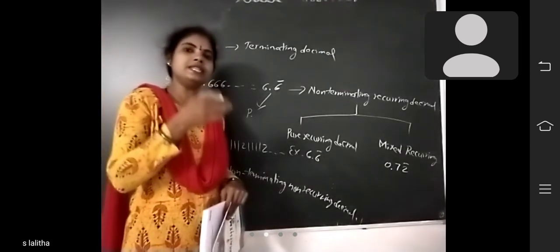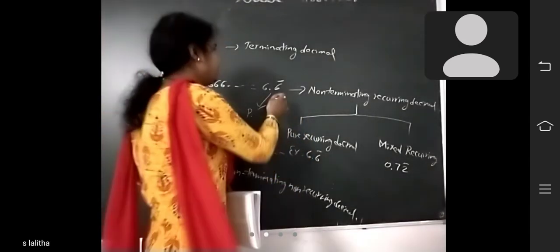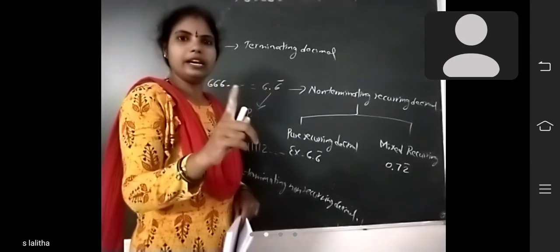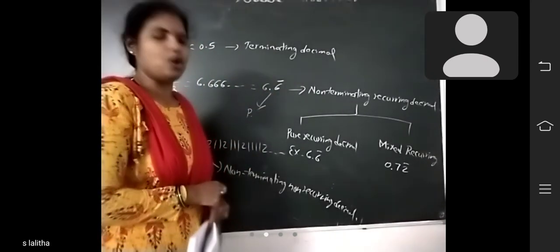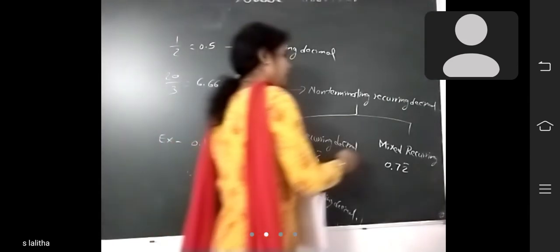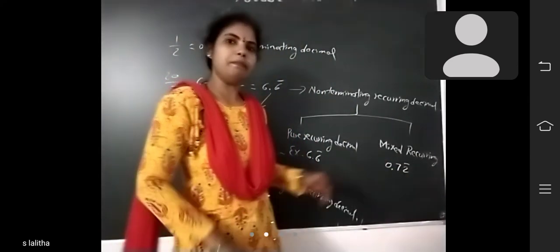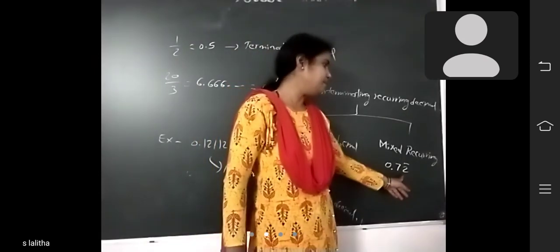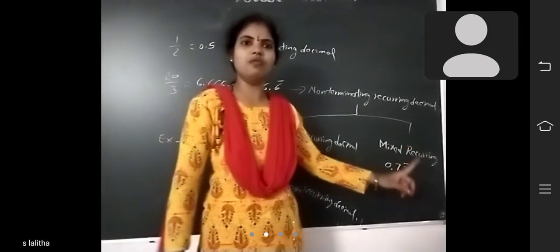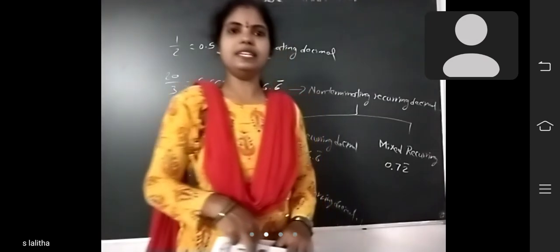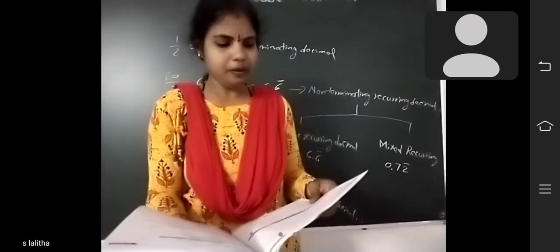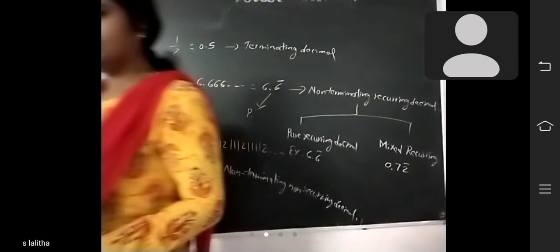How many digits are repeated here? One digit only is repeated. So that is called periodicity. Here, what is the period? 2 is the period. And what is the periodicity? How many digits are repeated? Only one digit is repeated. So 1 is the periodicity. Did you understand the difference between period and periodicity?